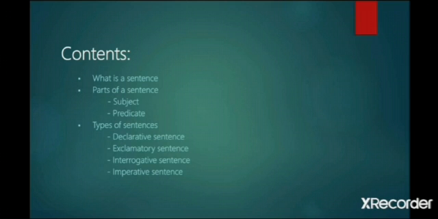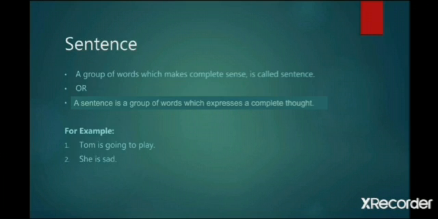In this topic we shall discuss what is a sentence, what are parts of a sentence, and what are types of sentences. Let's start it. First of all, we shall discuss what is a sentence. A group of words which makes a complete sense is called a sentence. Or a sentence is a group of words which expresses a complete thought. So, a complete sense or a complete thought is necessary to make a comprehensible sentence.